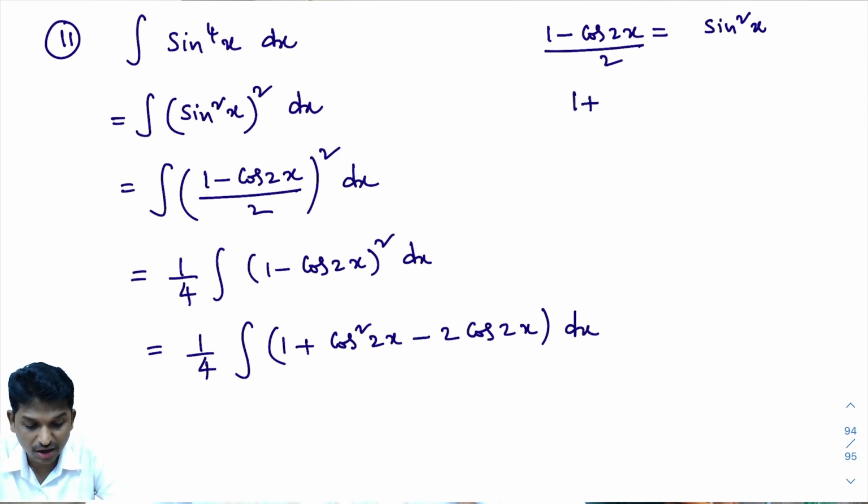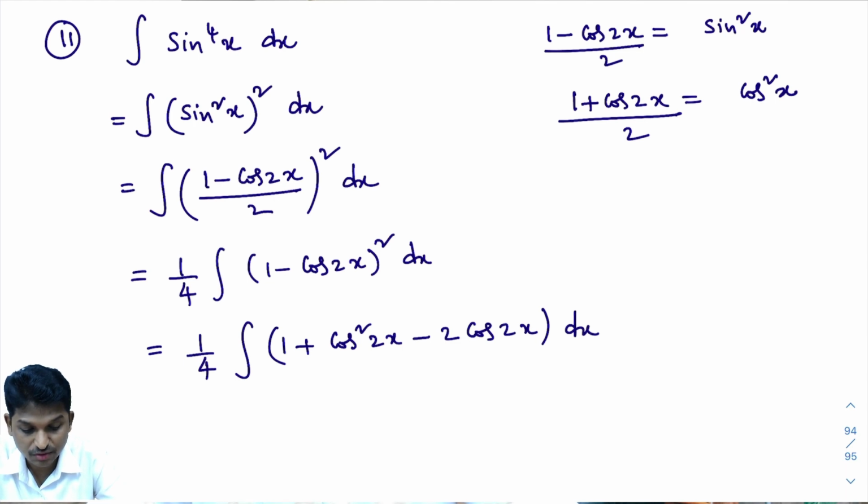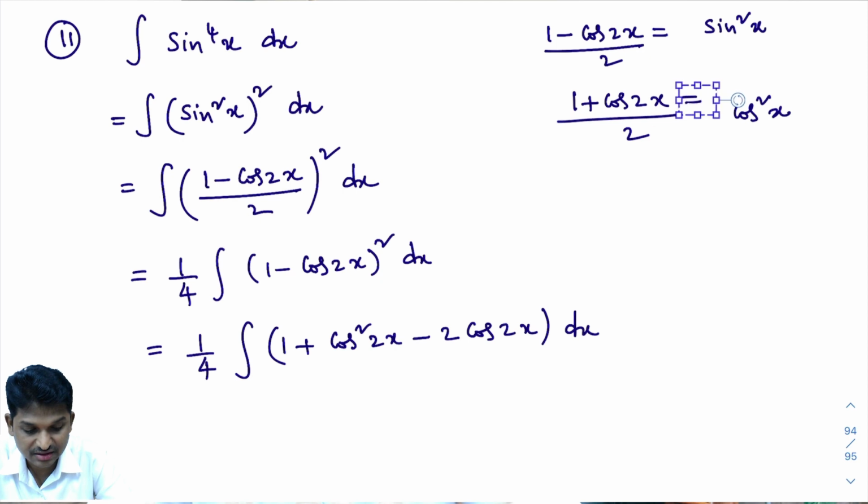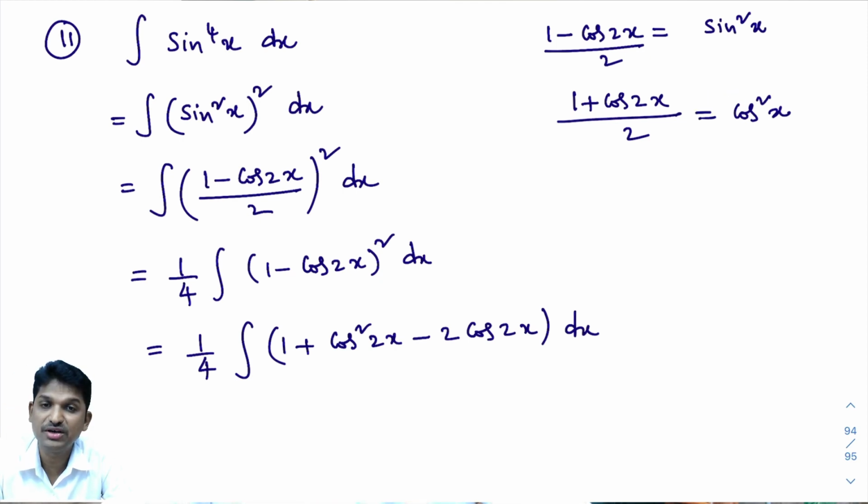You know this formula, 1 plus cos 2x. What is the 1 plus cos 2x formula? 1 plus cos 2x is 2 cos square x. Now from this, what is cos square x? You take 2 to this side, you will get cos square x. What is cos square x? 1 plus cos 2x divided by 2. Listen here. Cos square x is 1 plus cos 2x divided by 2.